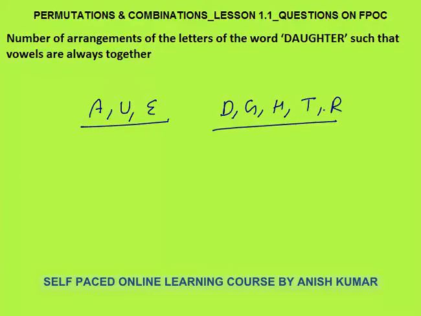Now the question says that vowels should always be together. So I will make these 3 together and I will assume that this is a single letter.